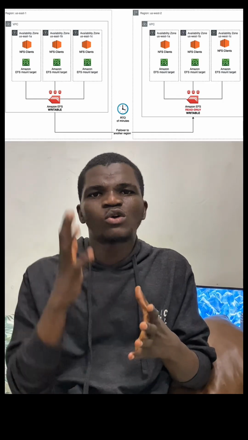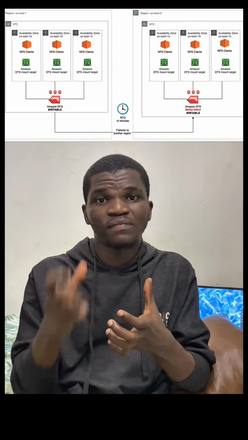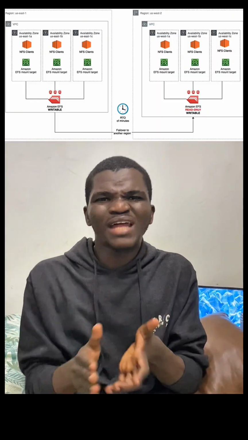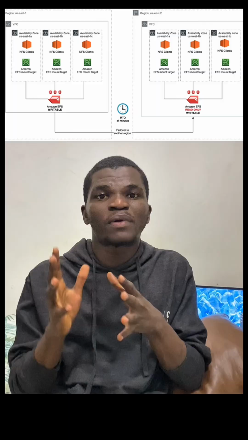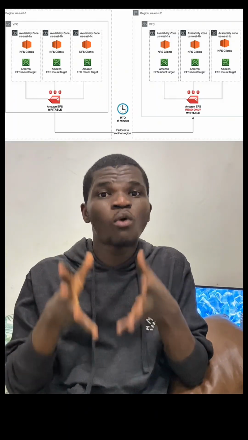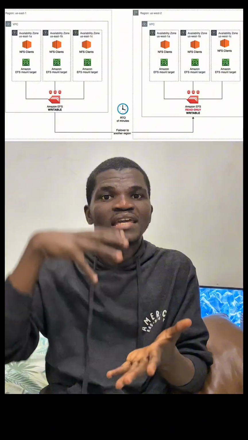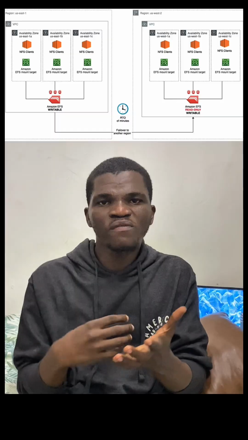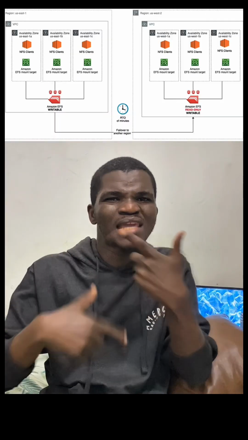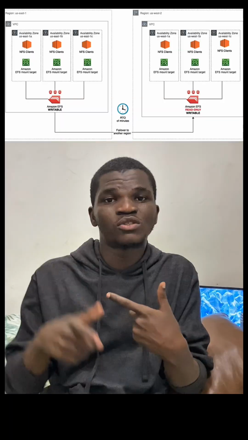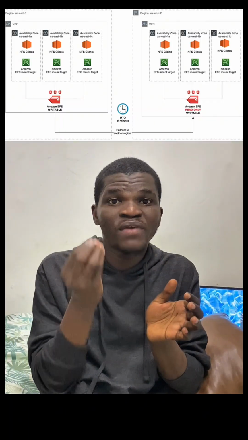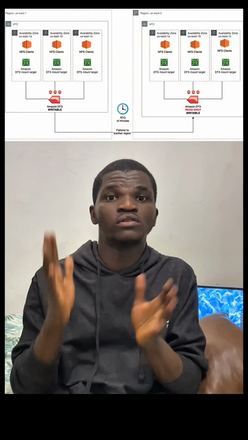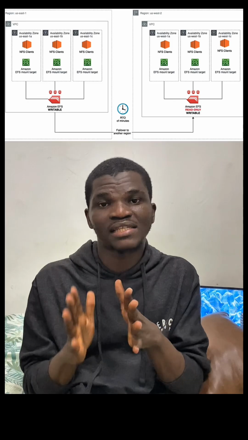It has the ability to move infrequently accessed files to a cheaper storage, so that the user or the organization will not spend much whenever they store files in it. So it will shift any file that is not frequently accessed by the user to a much cheaper storage, so that they will not have to spend a lot of money on those infrequently accessed files.